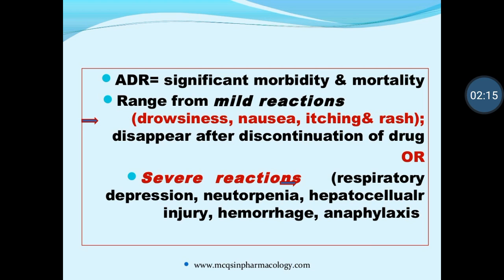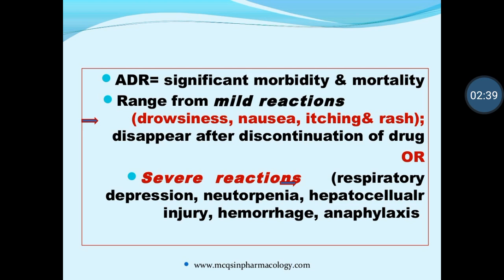If these reactions occur in only 5% of people or less, then it is generally not considered a significant adverse drug reaction. That can be due to individual body responses. So that is known as significant morbidity and mortality.